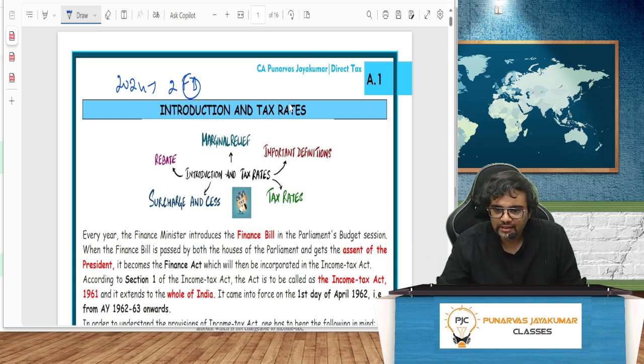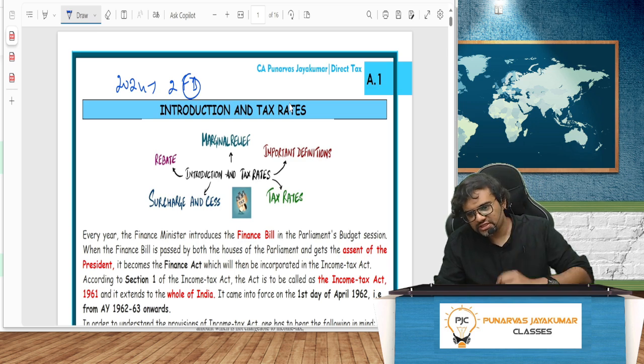In February 2024 there was an interim budget. Then the elections happened, and afterwards the final budget was presented sometime in August, September, and everything was finalized only by October 2024. That's the reason why in an election year especially, classes and Q&A will get delayed a little bit, because there will be changes only in the election year. Otherwise by June everything will be ready. October 2024 was the time when everything came.